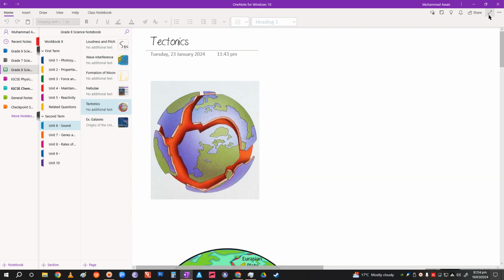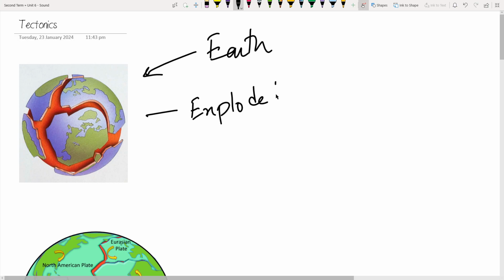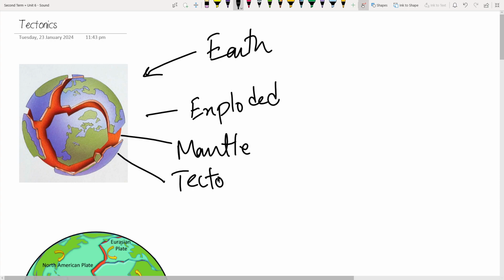Finally, we studied plate tectonics, right? So what are tectonic plates? Now, since we're talking about formation of large scale objects, Earth is also, this is Earth, and this is an exploded view, right? Exploded view means that over here you can see that inside is the mantle, right? And these are tectonic plates, right?